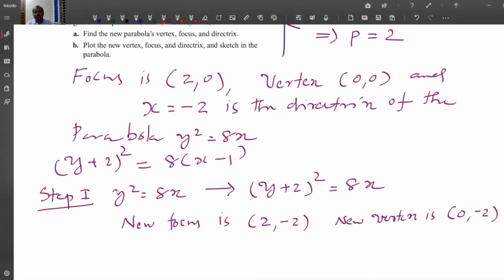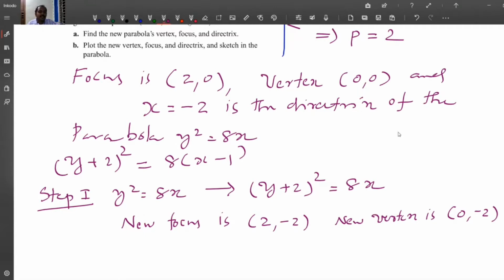So the focus and the vertex both move 2 units down.